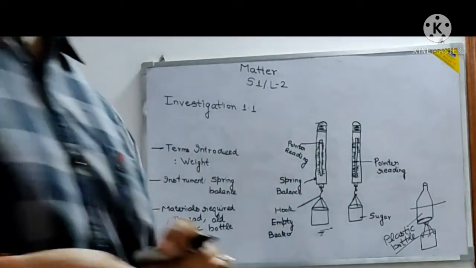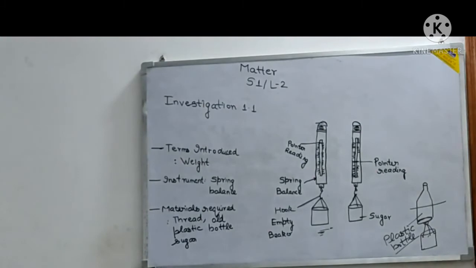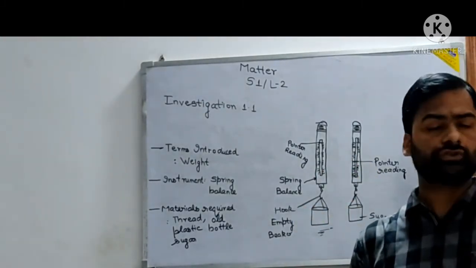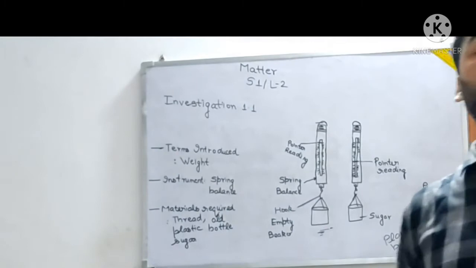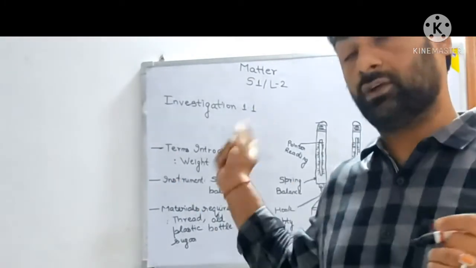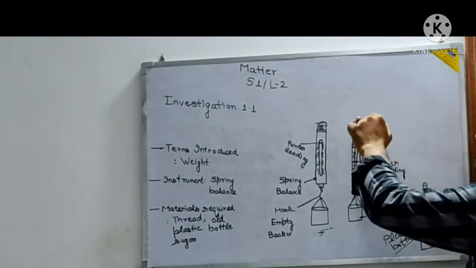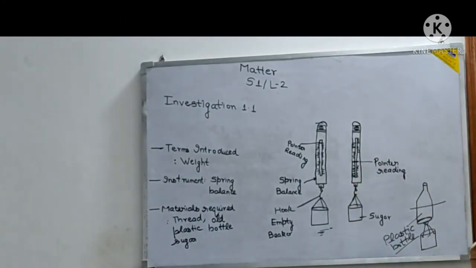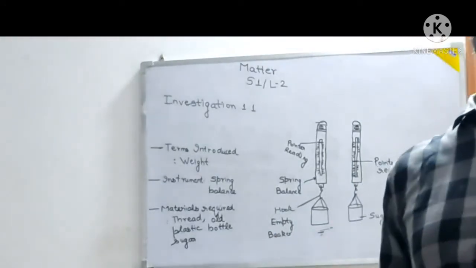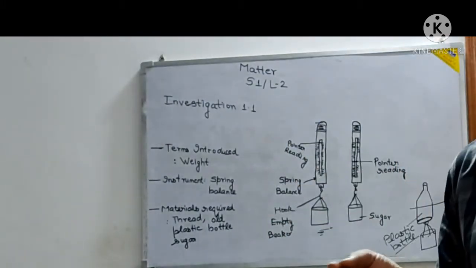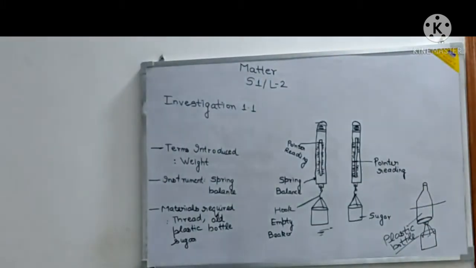That means almost negligible weight, though the bottle might have some weight. So it is not 0, but some weight is there. I am continuously using the term weight; I will explain and write on the board what is weight. Then when you put sugar into this beaker, you see that the pointer moves still further, and this movement is not small. It is a good movement. The pointer moves on the scale of the spring balance a proper distance. So what happens then?